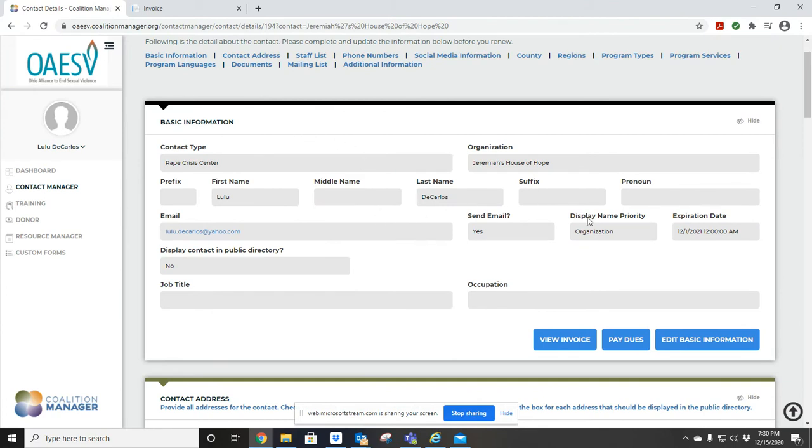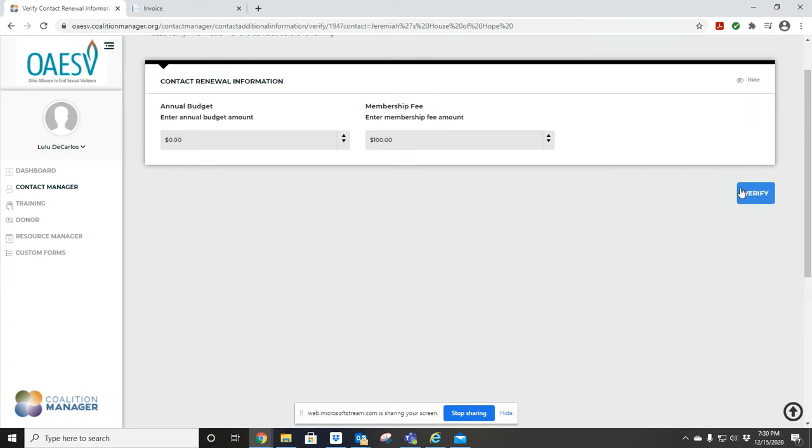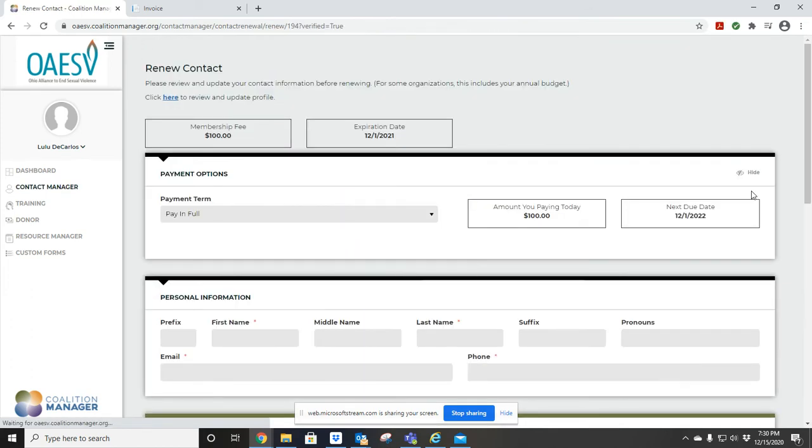And on here, you could also see at the bottom where it says pay dues. When you click here on pay dues, you want to go ahead and enter the information and the amount that is required for your organization to pay. And then you could go ahead and click on verify. And it's going to take you to the next page where you could go ahead and make the payment or renew the contact.